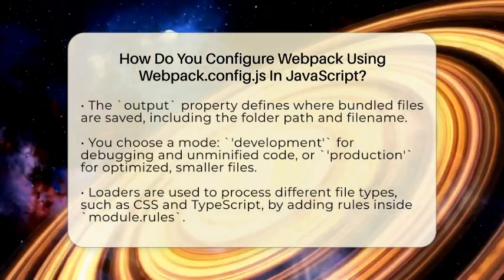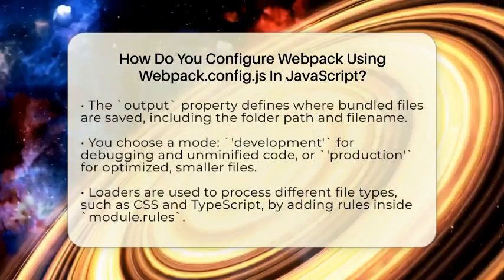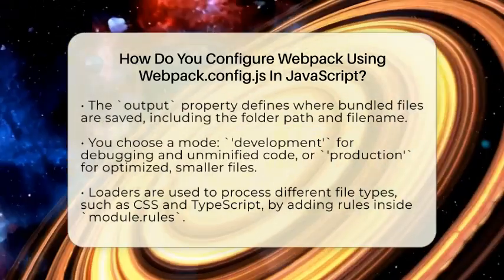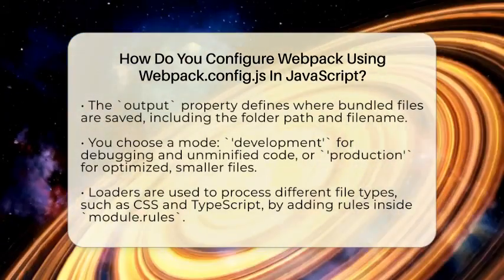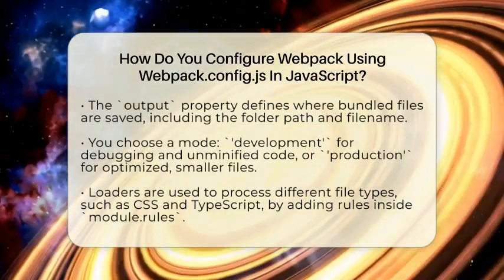You also choose a mode. If you want unminified code with source maps for debugging, pick development mode. For optimized, smaller files for production, choose production mode. Just write mode: 'development' or mode: 'production'.